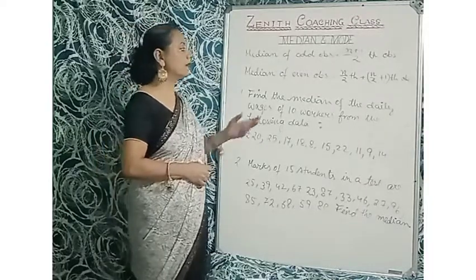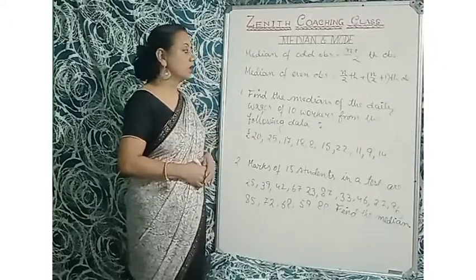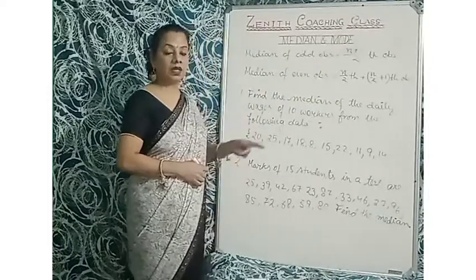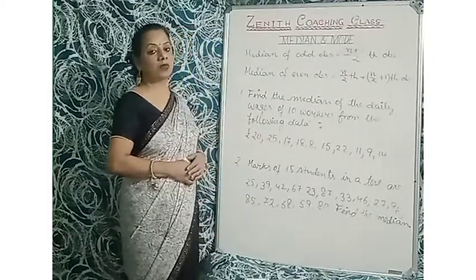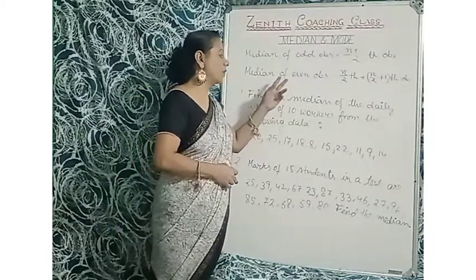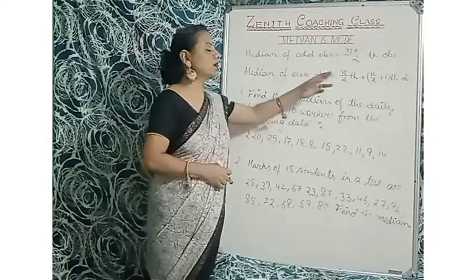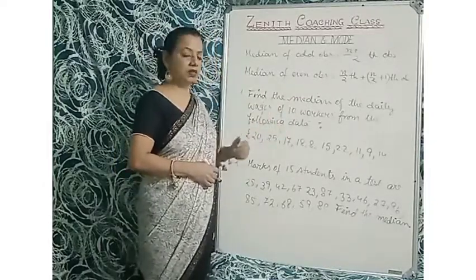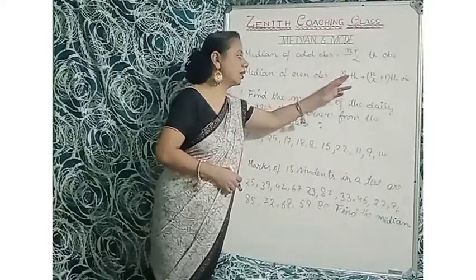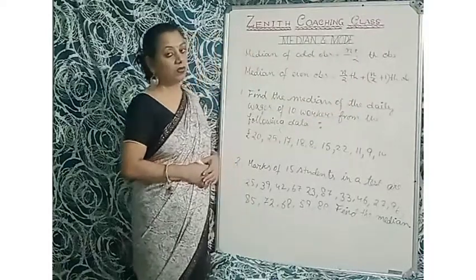So if the number of observations is 37, that is odd, so we have to take 37 plus 1 by 2, that is 38 by 2, that is the 19th observation. And if the number of observations is even, supposing it is 38, so n is 38 here. So we have to take the 38 by 2th term plus the 38 by 2 plus 1th term observation.